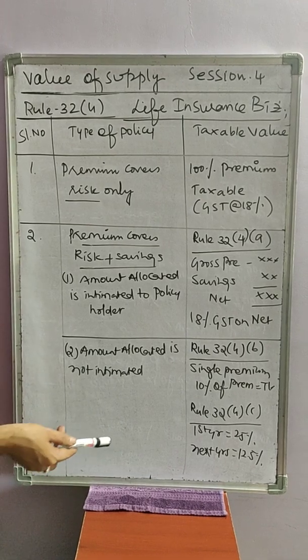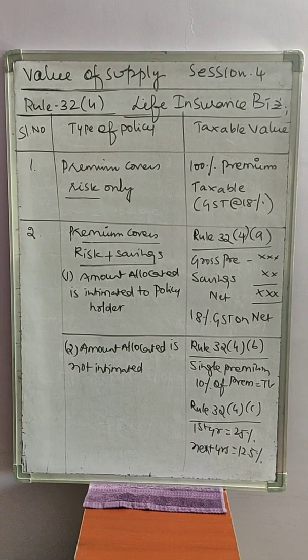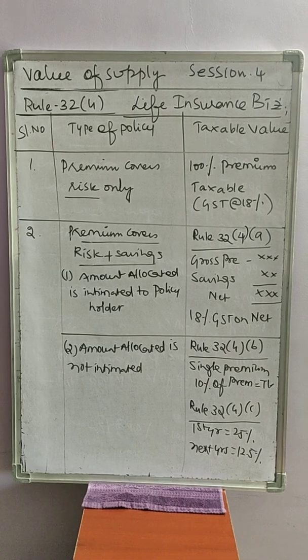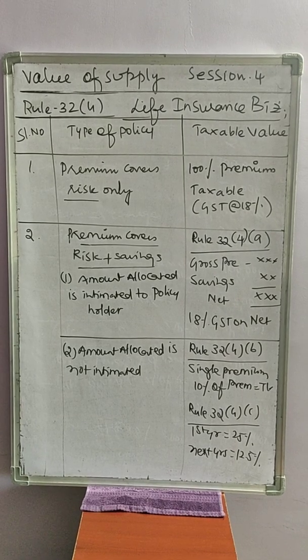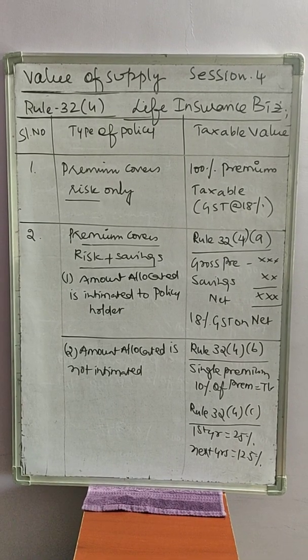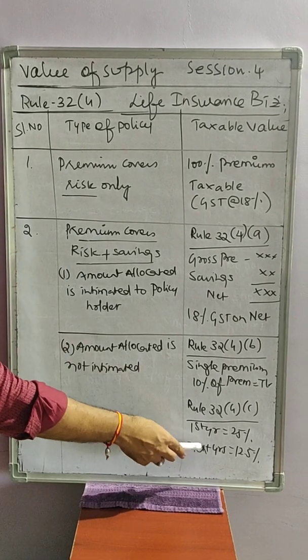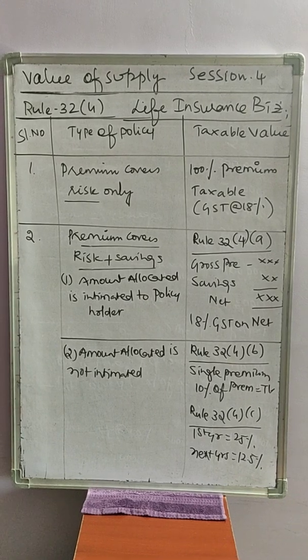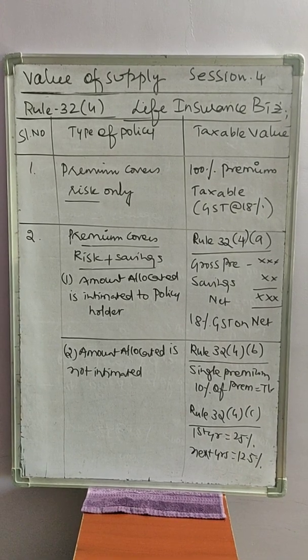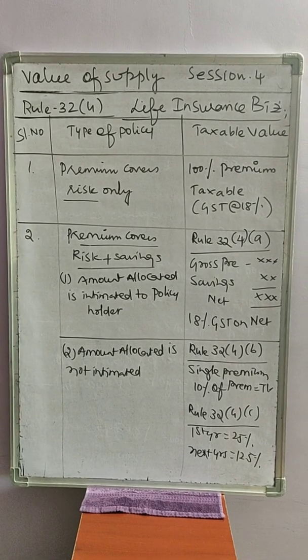Then when premium is collected in installments, in the first year 25% of premium will be taken as the taxable value, and from the second year till the last payment of premium, 12.5% of the premium will be taken as taxable value. Have a look at one question on this basis.